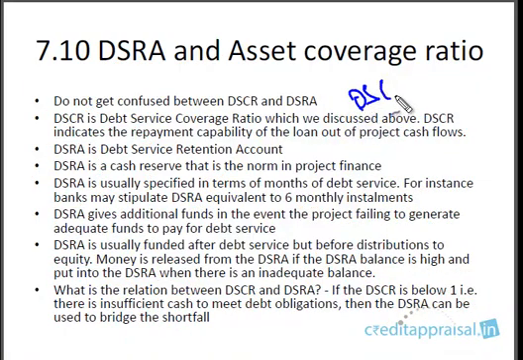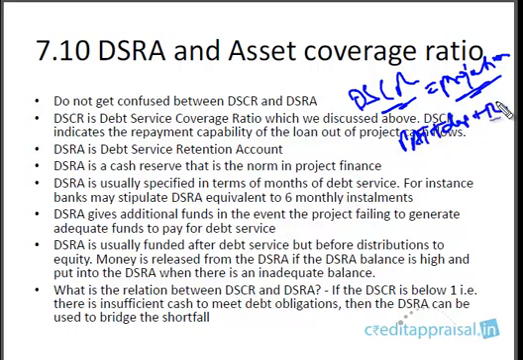DSCR is a comfort to a banker, but at the end of the day, these are projections, right? DSCR is just a calculation. It's a calculation based on the projected financials. When I say DSCR is profitability plus depreciation plus interest, divided by installment plus interest, how are we calculating this DSCR? These are all based on projected financials.